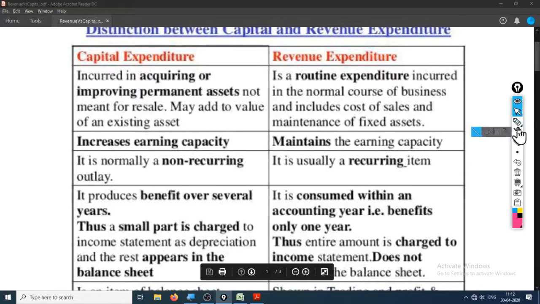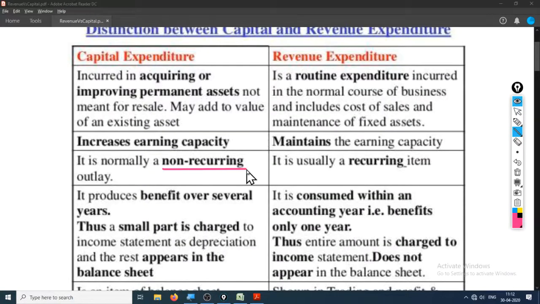The third one right here is that capital expenditure is normally a non-recurring outlay, while revenue expenditure is a recurring item. So it is non-repetitive in nature, and the other is repetitive in nature. That is, suppose you want to change the car engine. Now you won't be changing the car engine every month or every year, right? Hence, it is one time in nature, normally. And revenue expenditure is usually repetitive in nature. That is, maintenance and service of the car is needed every month or after every certain kilometers. Hence, one is non-repetitive and the other is repetitive.